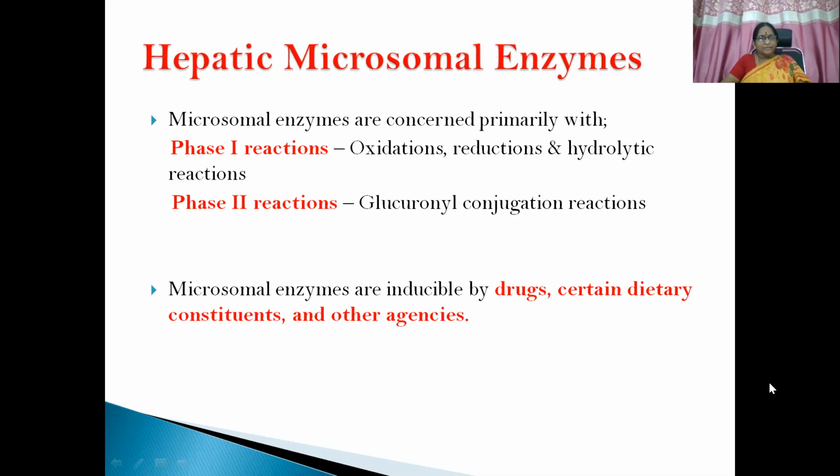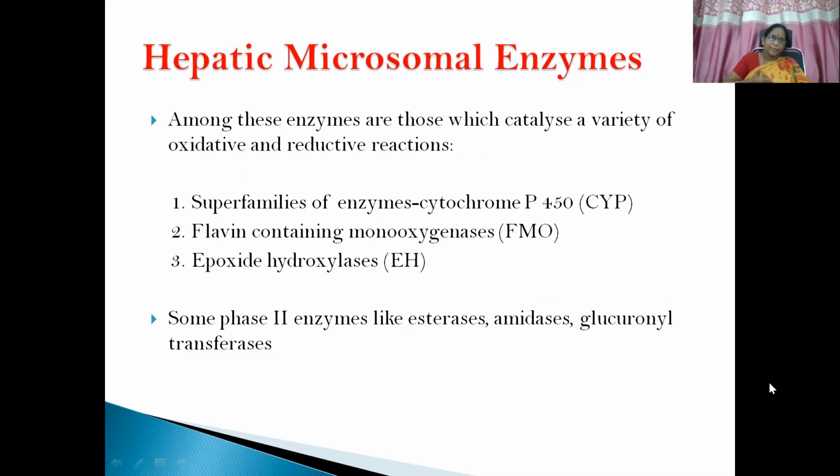The microsomal enzymes are concerned primarily with phase 1 reactions, which include oxidation, reduction, and hydrolytic reactions, and phase 2 reactions, which include primarily glucuronide conjugation reactions. Various other reactions are also there. Microsomal enzymes are inducible by drugs, certain dietary constituents, and other agencies. Just try to remember these salient features, and we'll get into the details of enzyme-related biotransformation subsequently.